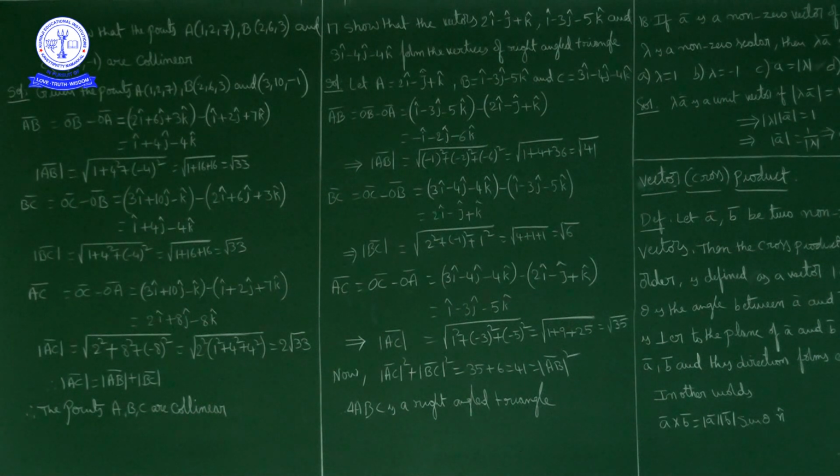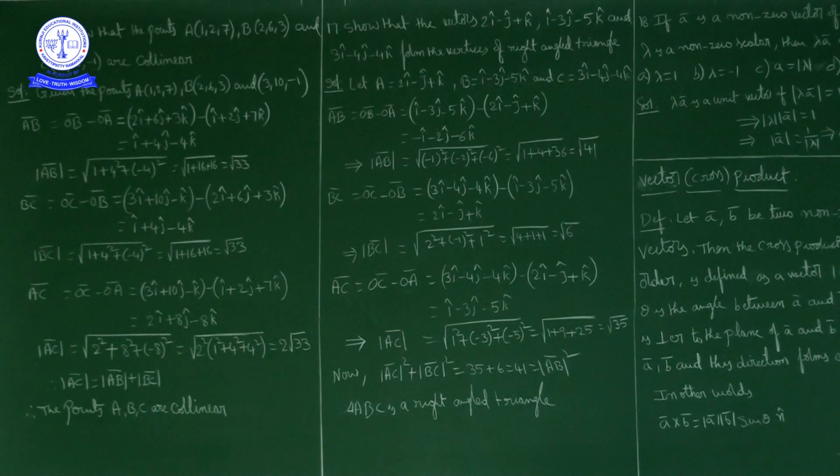Now vertices are given. So first find the sides of the triangle. What are the vertices given? Vertex A is 2i cap minus j cap plus k cap. Vertex B, point-wise, if you consider 1, minus 3, minus 5, is nothing but i cap minus 3j cap minus 5k cap. OC bar you can write as 3i cap minus 4j cap minus 4k cap. Like this the points are given.